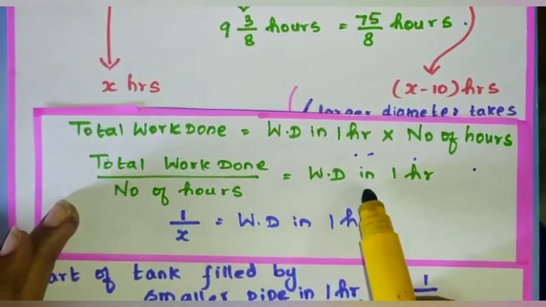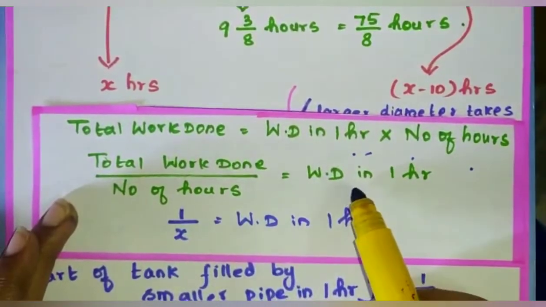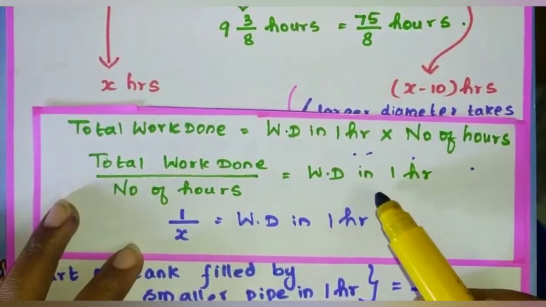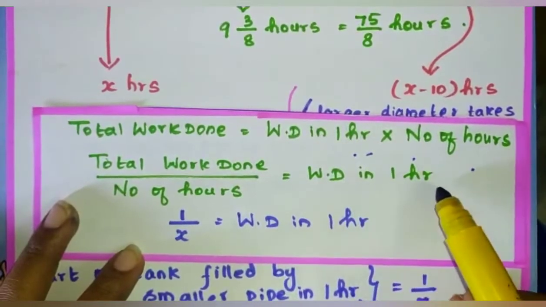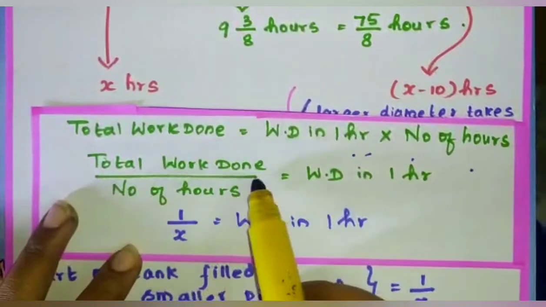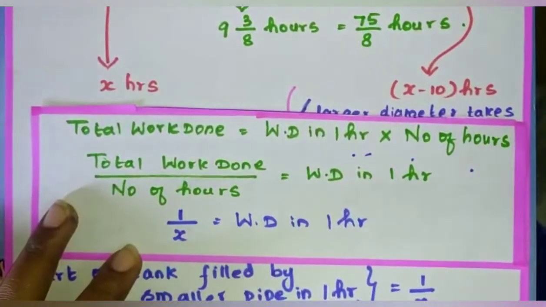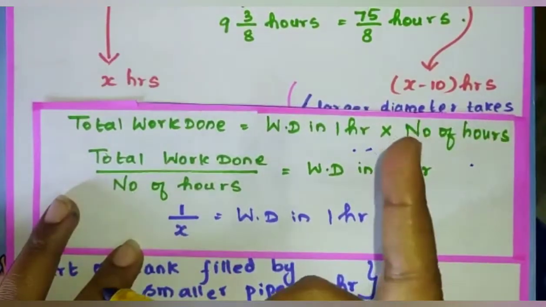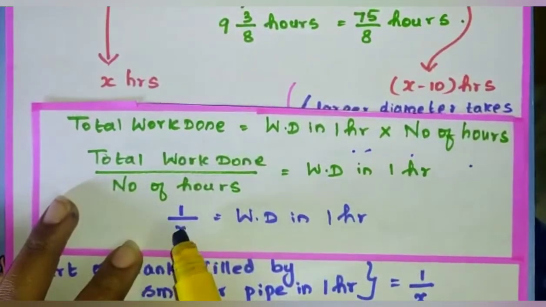That is the part of tank filled by the smaller pipe in 1 hour. The work done in 1 hour is equal to total work done divided by number of hours. So for 1 hour only we are going to find.